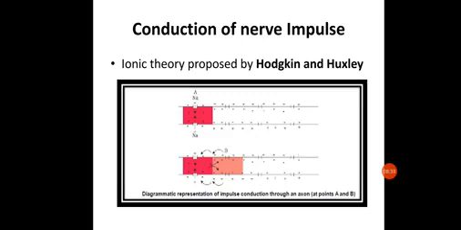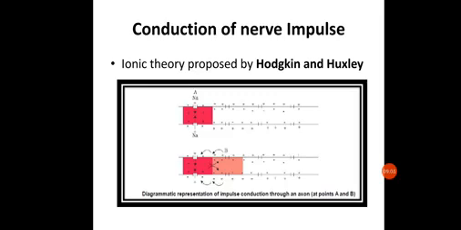When these charges get reversed, it is called reversed polarity, or depolarization. This state of depolarization is also called the action potential, which is the carrying out of the state of excitation.